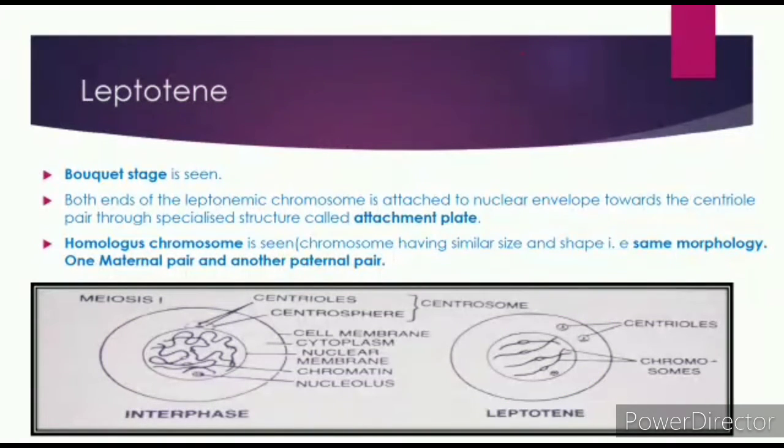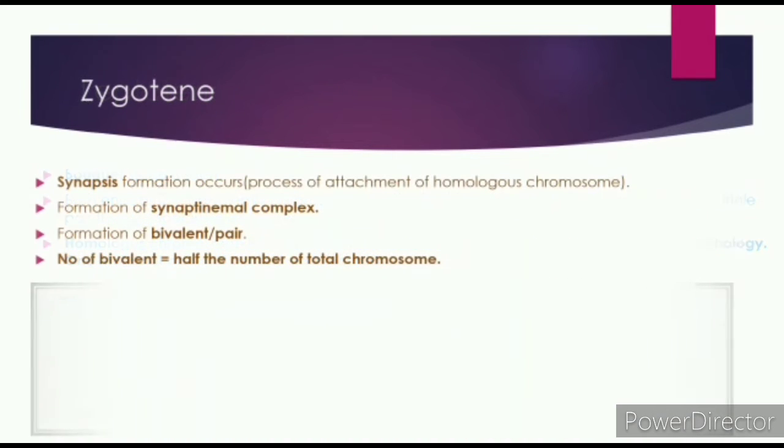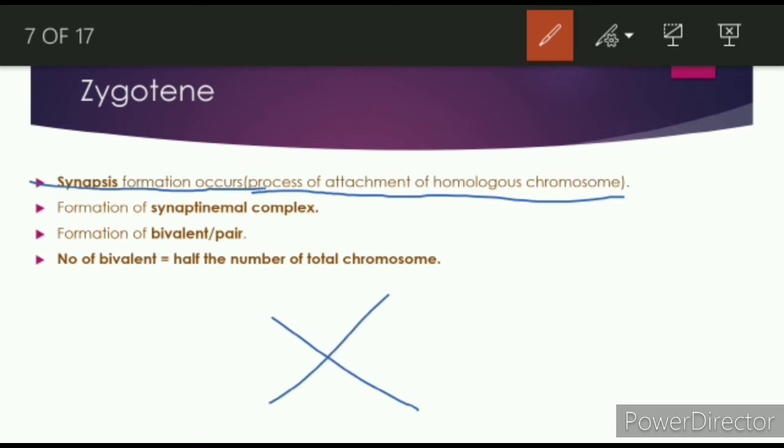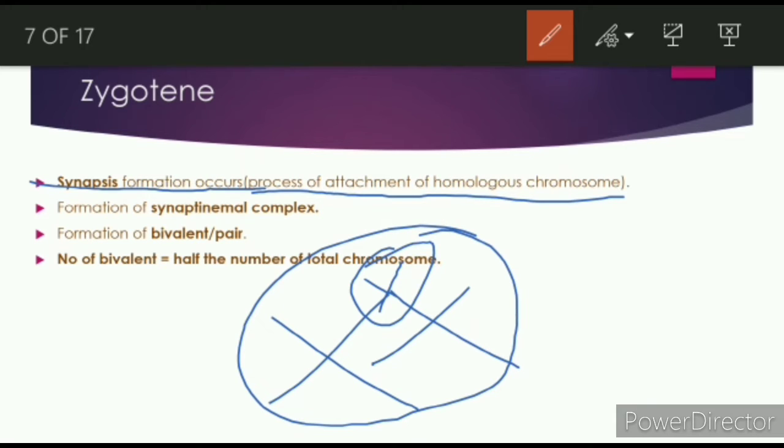Now we will go to the next slide, that is zygotene. What are the key points? Synapsis formation occurs. That is the process of attachment of homologous chromosomes. As we have seen homologous chromosomes, when the homologous chromosomes get attached like this, this attachment is called synapsis. So this process starts in the zygotene phase. This whole complex is one complex, called the synaptonemal complex, and this process is called synapsis.